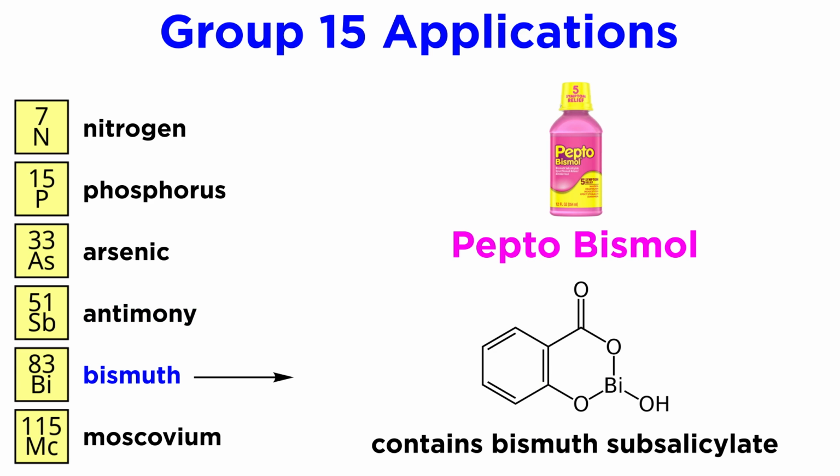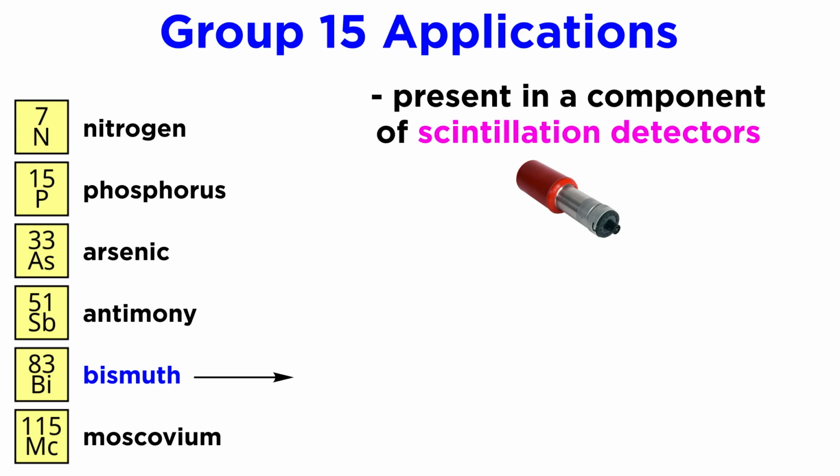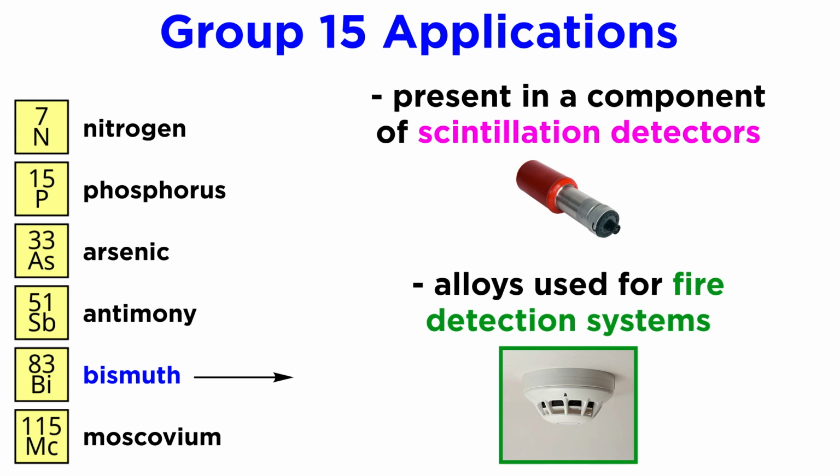Bismuth is completely non-toxic and is best known for its presence in Pepto-Bismol, a diarrhea medication whose active ingredient is bismuth subsalicylate. It is also present in a component of scintillation detectors and alloys used for fire detection systems.